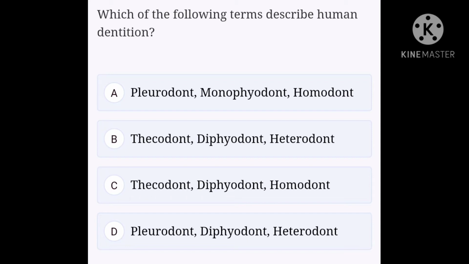Then diphyodont, which means teeth erupt twice. Temporary milk or deciduous teeth are replaced by a set of permanent or adult teeth. And heterodont dentition is a type that consists of different types of teeth, namely incisors, canines, premolars, and molars. So the right option is B.